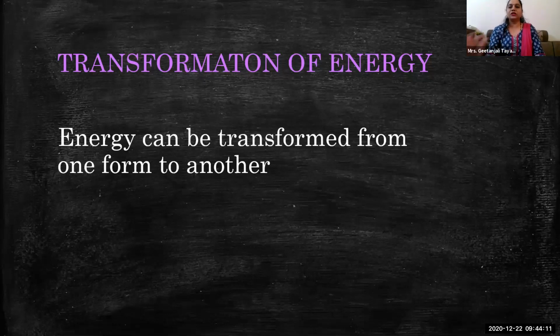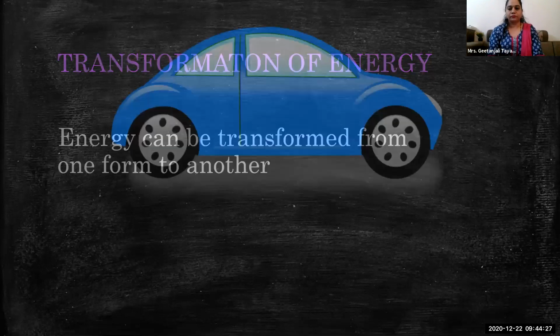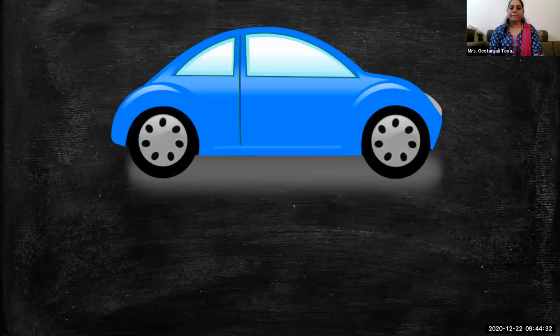We are not able to generate it; we extract it and convert it into another form. That means petrol is used up to run the car. So we are not actually generating or creating anything. All energies are constant in this universe, and they are only transformed from one form to another. So for example, a car is using petrol. Petrol means which type of energy? Chemical energy. That chemical energy gets converted into what? Mechanical energy, because the car is running on that, isn't it?